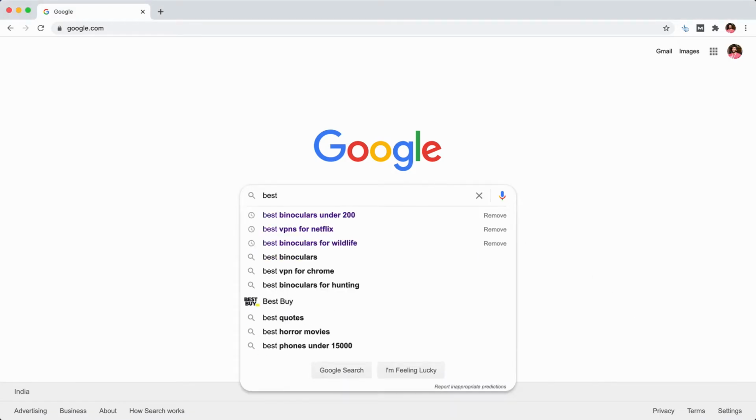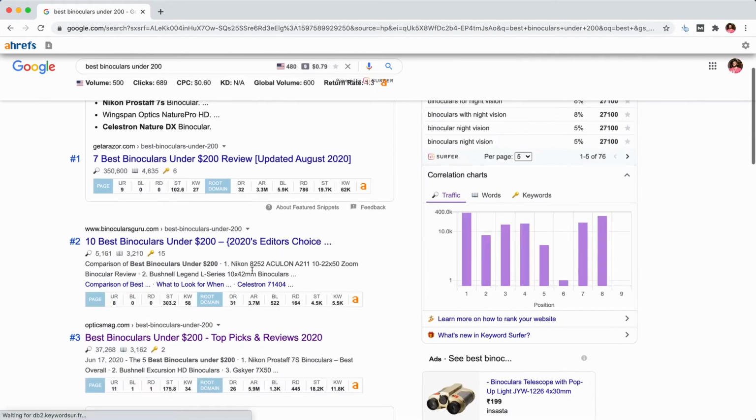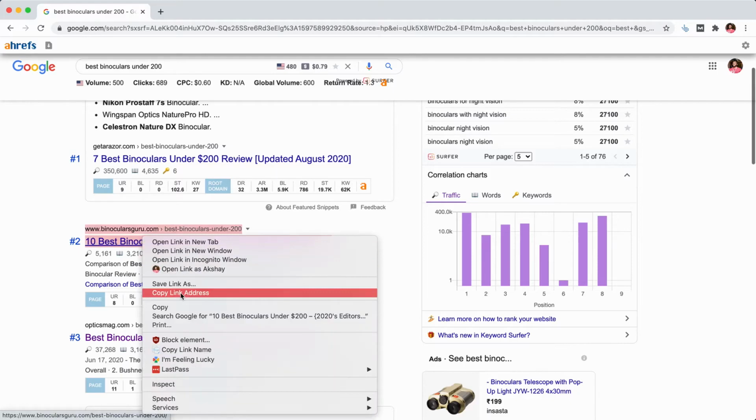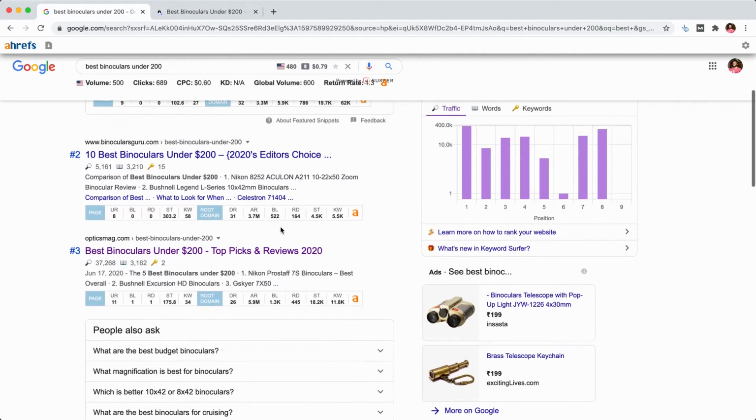So for this, let me search for any keyword like best binoculars under 200. Here you can see you have sites like Binoculars Guru that I can copy, and also you have Optics Mag. Okay, so you need to avoid old sites like 2011, 2012, because SEO was different back then. Ahrefs bar will not display you the domain age, so there may be other extensions.